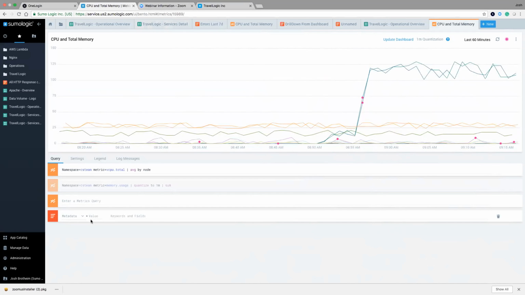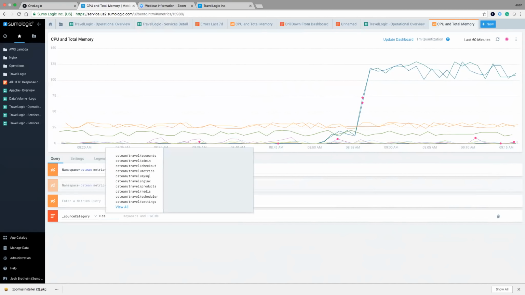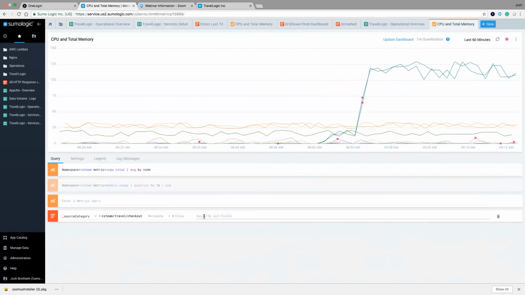So what I'm going to do is I'm going to start to overlay some of my logs, so I can look at essentially a unified logs and metrics environment. So I'm going to go ahead down here and start to define the logs that I want to take a look at. And if you remember, I was looking at source category, CS team travel checkout. So I'm going to go ahead and start to look at those logs.